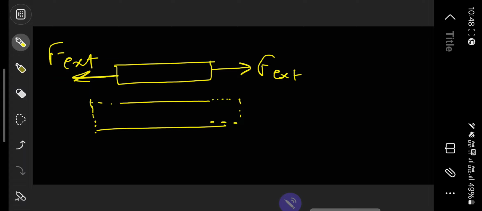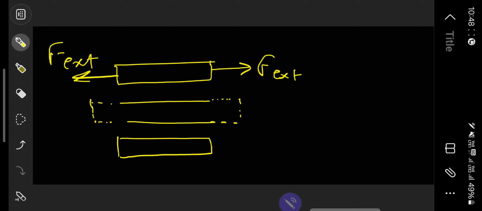Let's suppose it extended till here. Now once you stopped applying this external force, what you find is it again came back to its original position. So this is the case of perfectly elastic bodies.